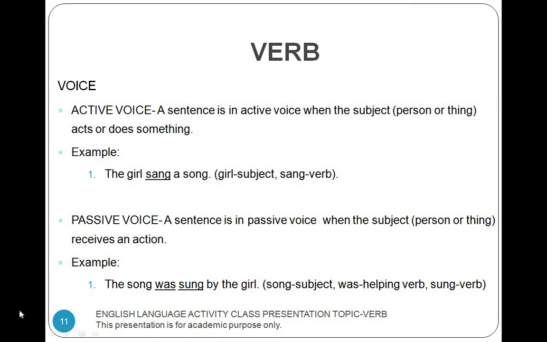Passive voice. A sentence is in passive voice when the subject receives an action. Example: The song was sung by the girl. The word song is the subject. The word was is a helping verb. The word sung is a verb.